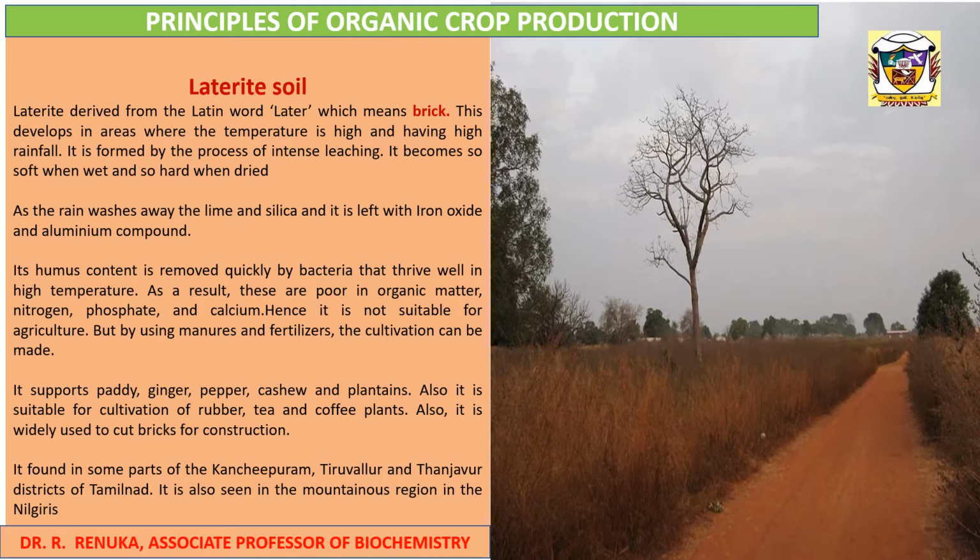Its humus content is removed quickly by bacteria that thrive well in high temperature. As a result, these soils are poor in organic matter, nitrogen, phosphate and calcium. Hence, it is not suitable for agriculture. But by using manures and fertilizers, cultivation can be made even in this soil. It supports paddy, ginger, pepper, cashew and plantains. Also, it is suitable for cultivation of rubber, tea and coffee plants.